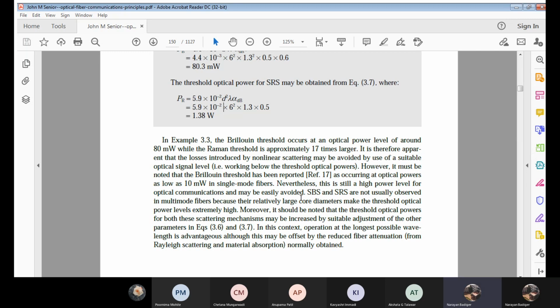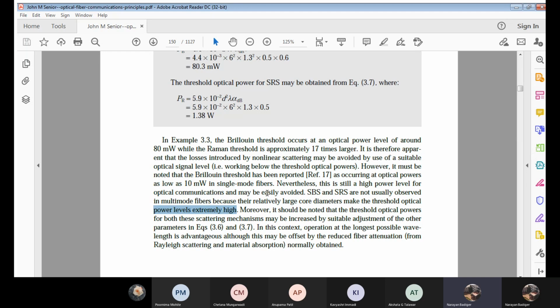Now, we already discussed this. When there is an increase in the core diameter, the acceptance cone will be high, then the acceptance angle will be more, then the numerical aperture will be more, due to which more rays or light waves will enter in. Due to this, a lot of waves entering in will give higher optical power levels. Now, in order to support nonlinear scattering loss, I should have high optical power levels.